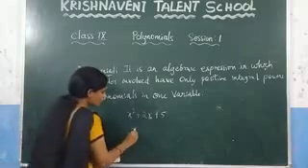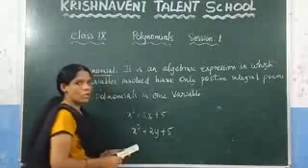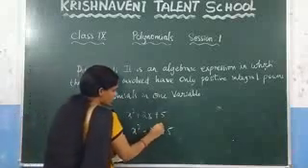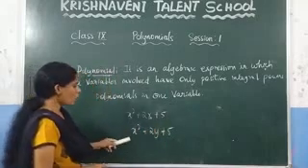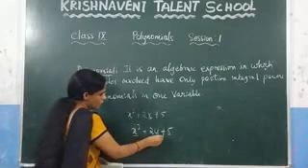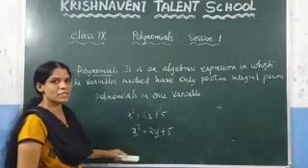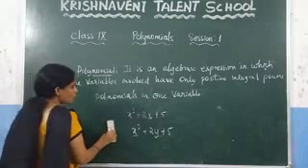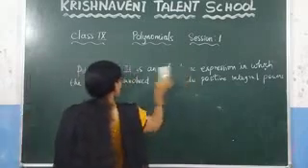Now consider one more, x squared plus 2y plus 5. Is it a polynomial? Yes, because here the power is a positive integer. So we can say that it is a polynomial, but it is a polynomial in how many variables? 2 variables, because the variables in this expression are x and y. Since it involves 2 variables, we can say that it is not a polynomial in one variable. Now, in this chapter we are going to discuss the polynomials in one variable.